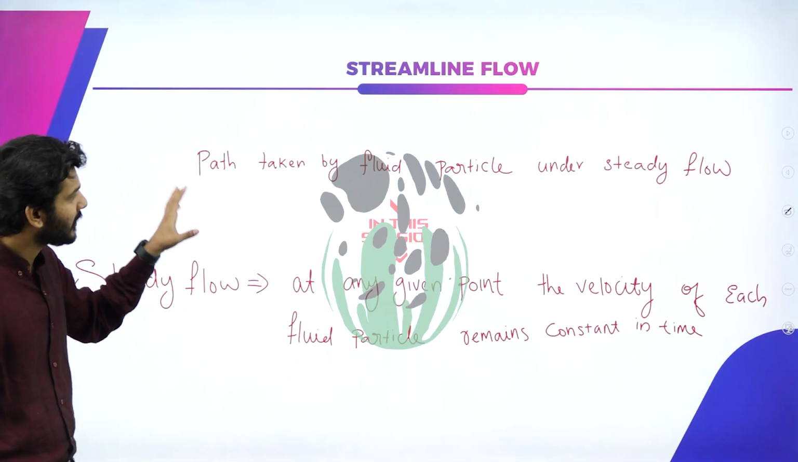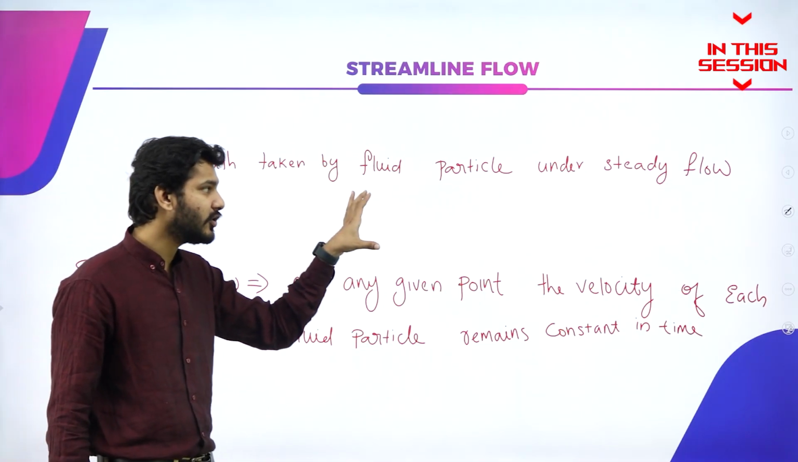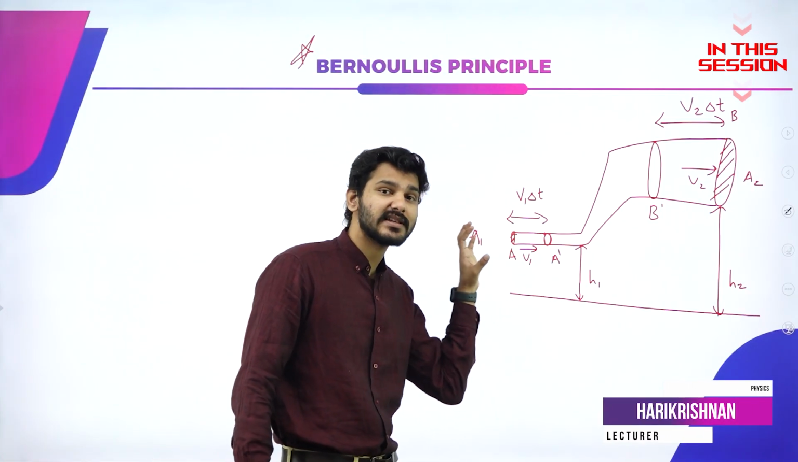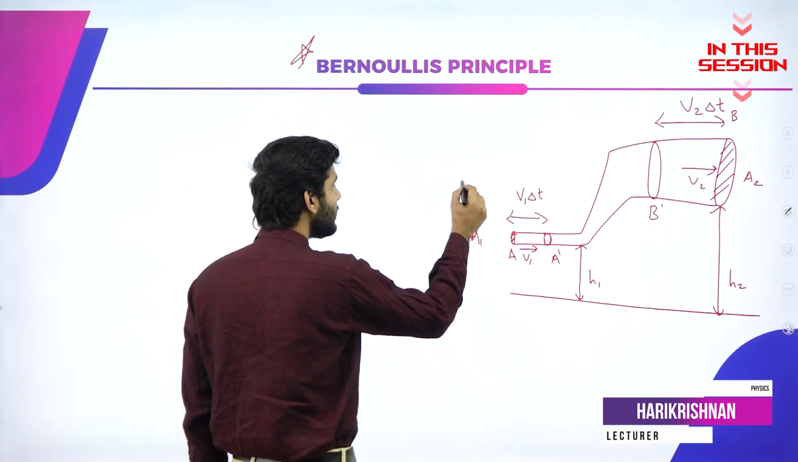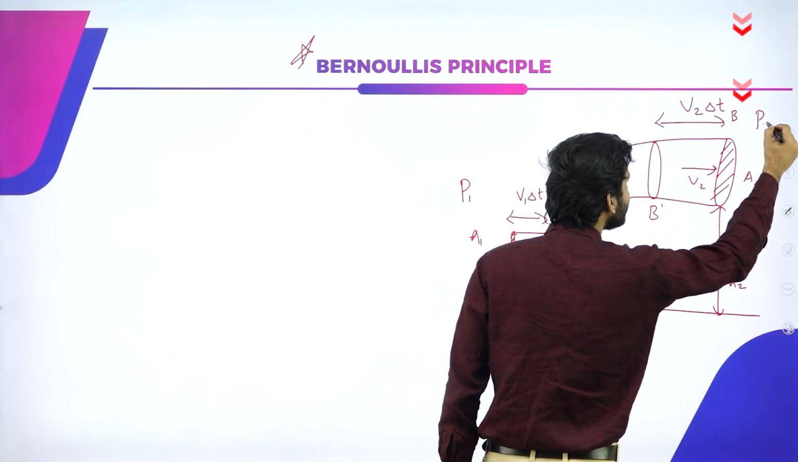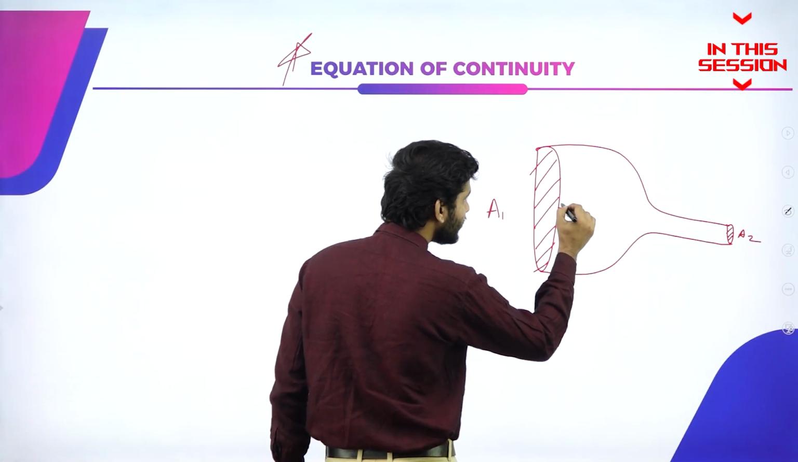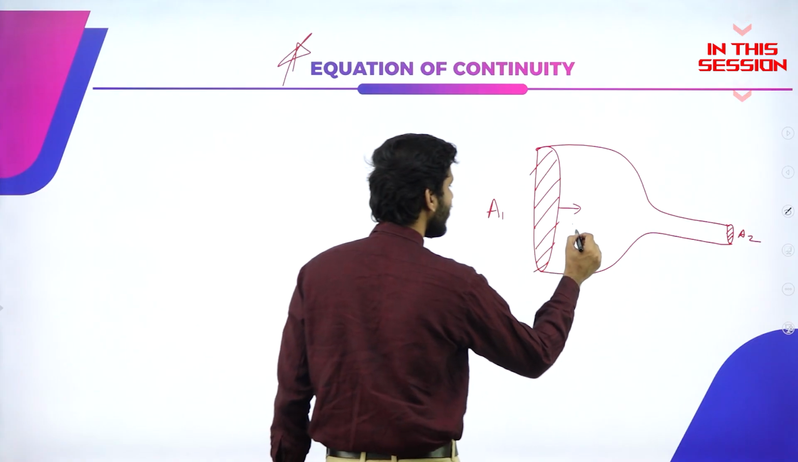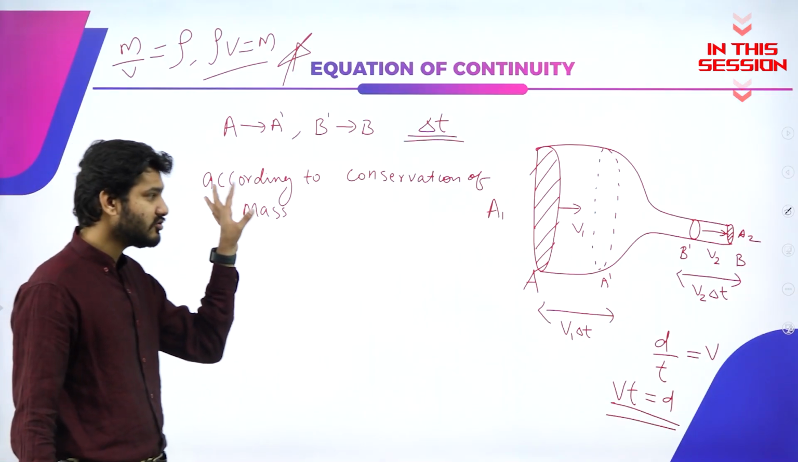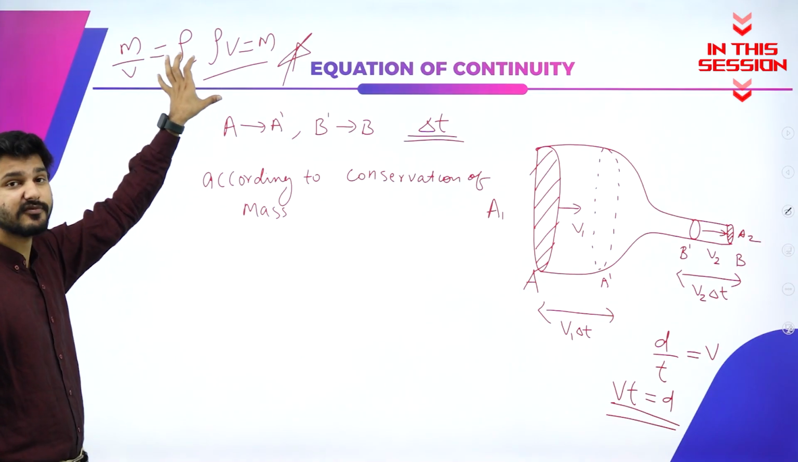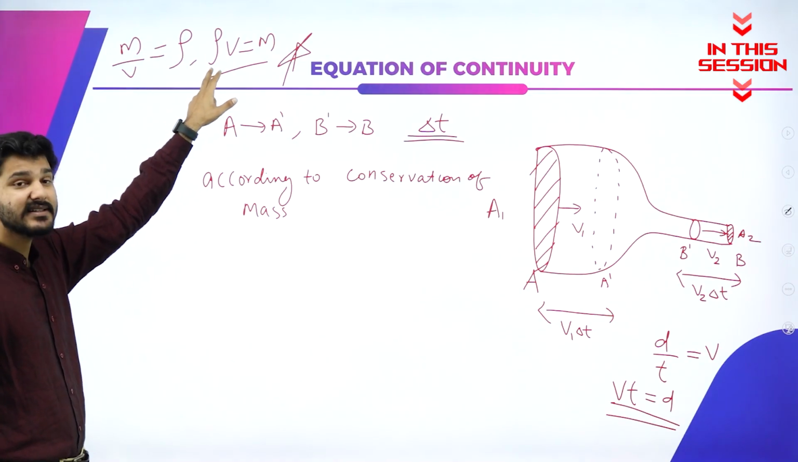Streamline flow is nothing but the path taken by the fluid particle under steady flow. The only difference here is that since the water is exerting a pressure, it will be P1 pressure here and P2 pressure here. When it is passing through the first opening, let's say that it is having a velocity of V1. So according to conservation of mass, we are going to express this conservation of mass in terms of density and volume.